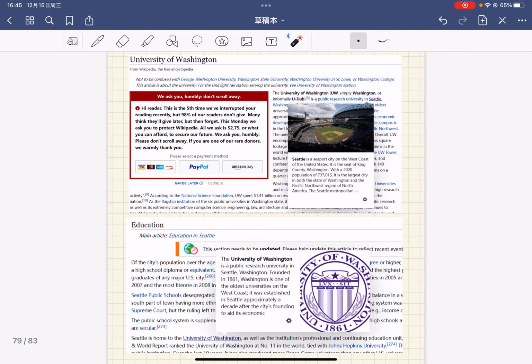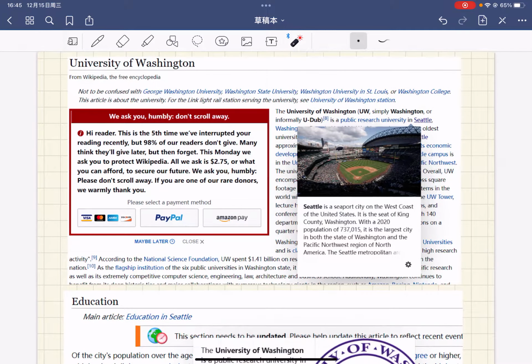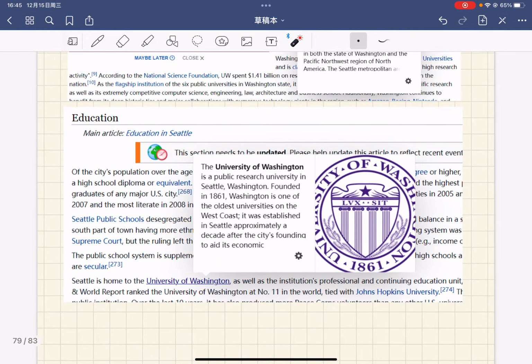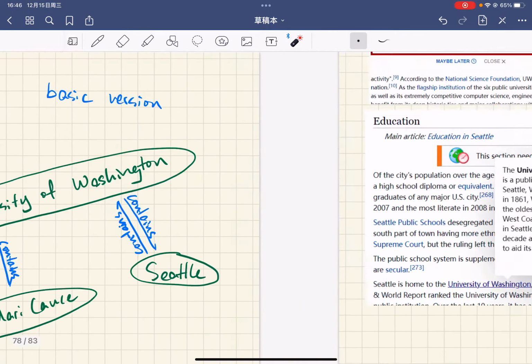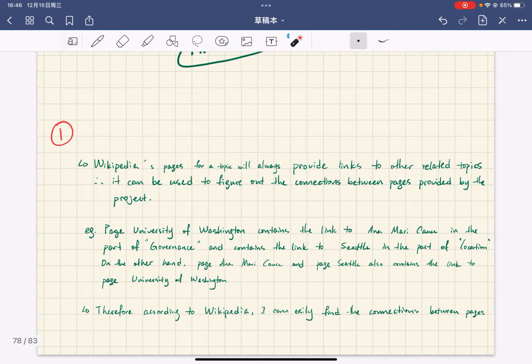So I have two pictures of Wikipedia. Firstly is the page University of Washington, and I found Seattle's link in this page. And also from Seattle's link, I found Seattle's page, and I found the University of Washington's link in it. Therefore, according to Wikipedia, I can easily find the connections between pages.